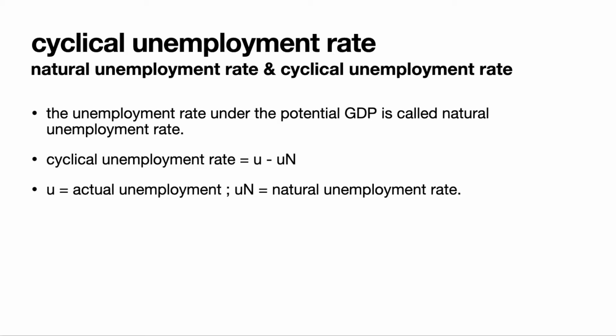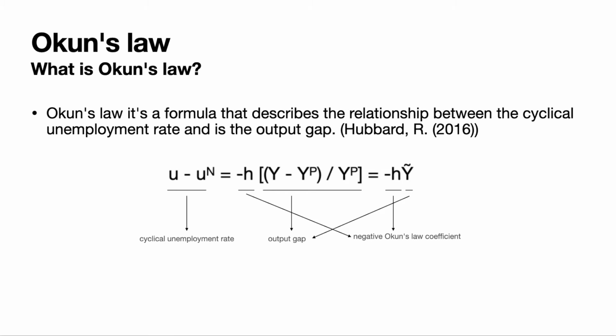The unemployment rate at potential GDP is called the natural unemployment rate. The cyclical unemployment rate is the difference between the actual unemployment rate and the natural unemployment rate. The economy will be healthy if the cyclical unemployment rate is low. Okun's law is a formula that describes the relationship between the cyclical unemployment rate and the output gap. The cyclical unemployment rate is equal to negative Okun's law coefficient times the output gap.